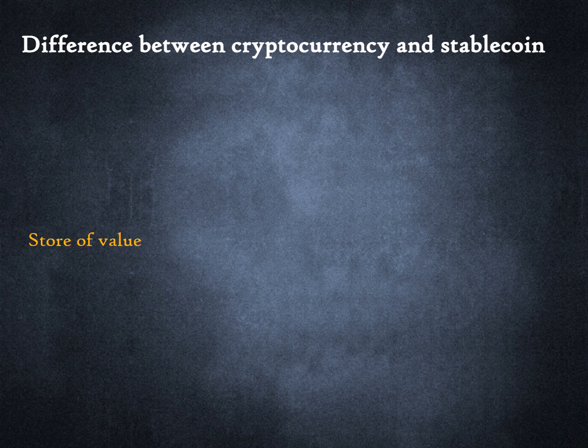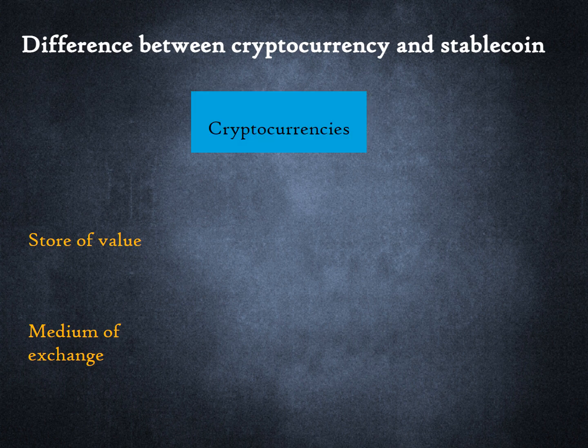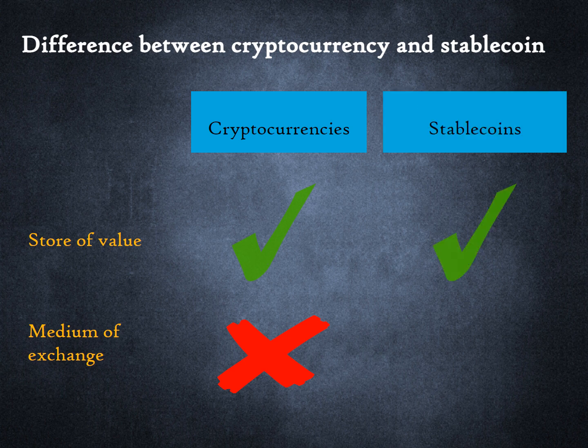Historically, money is a store of value. It is also a medium of exchange, whereby people use it to pay for goods and services. Cryptocurrencies, like traditional money, act as a store of value. However, their value has historically been very volatile. As a result, it is risky to use them to make or receive payments. Stablecoins solve this problem by stabilizing the value.